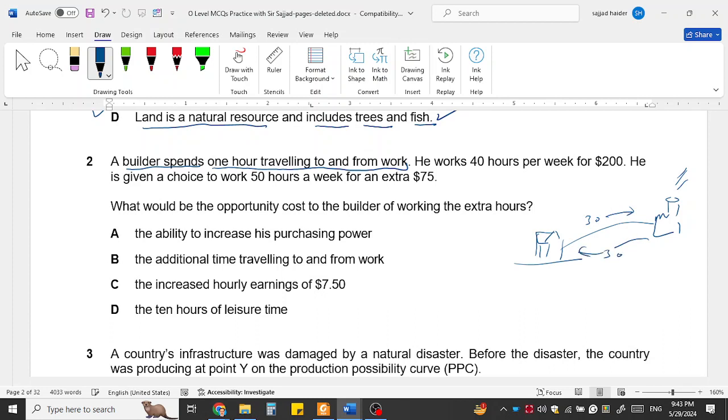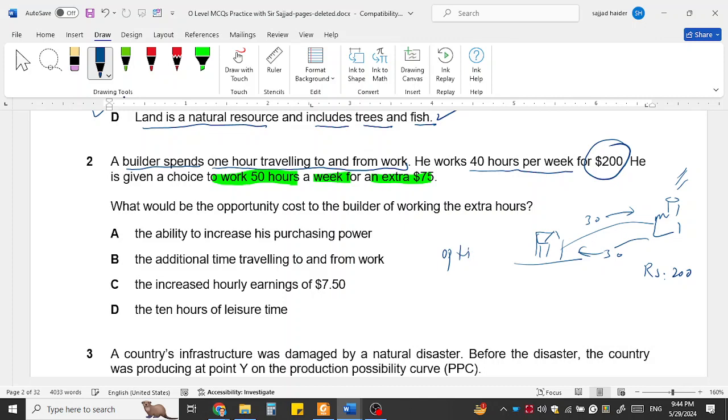He works 40 hours per week for $200. He is given a choice to work 50 hours a week for an extra $75. This is option 1.